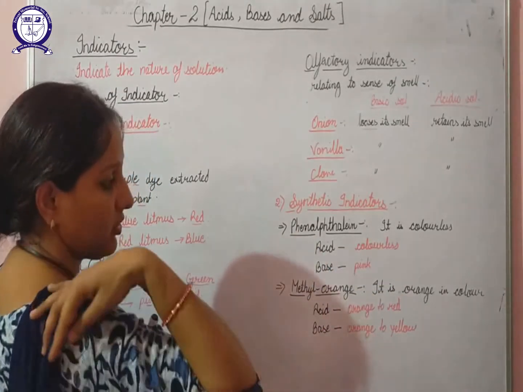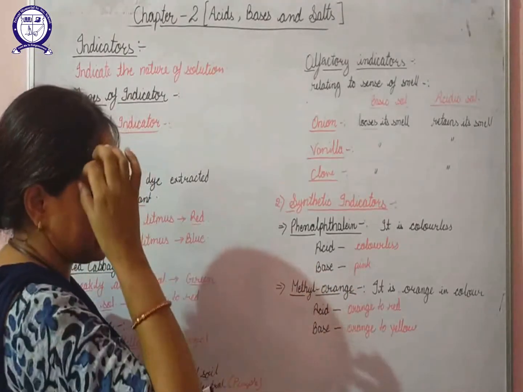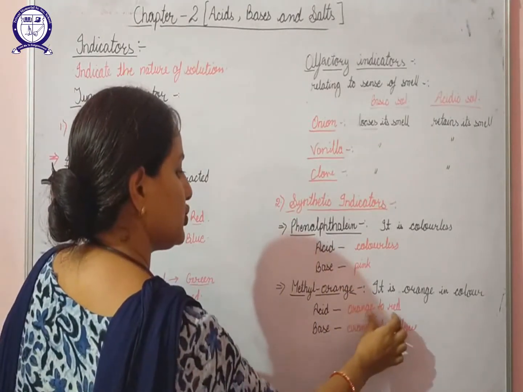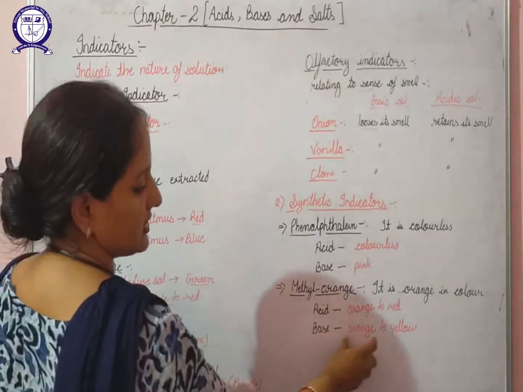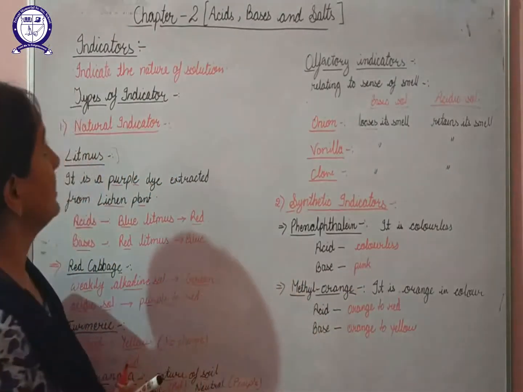Next one is methyl orange. As is clear from the name, methyl orange is orange in color. In an acidic solution, its color changes from orange to red, but in a basic solution its color changes from orange to yellow. This was about the indicators.